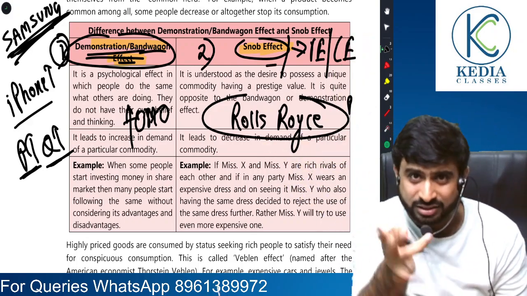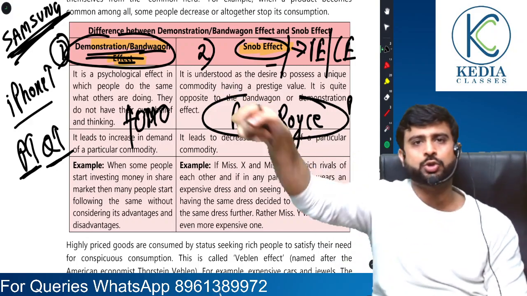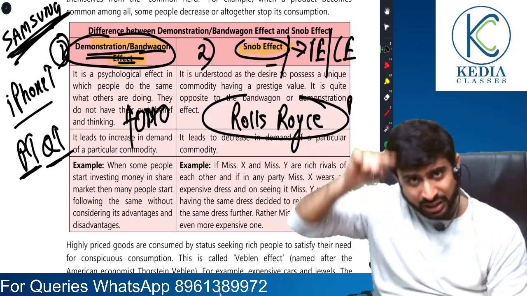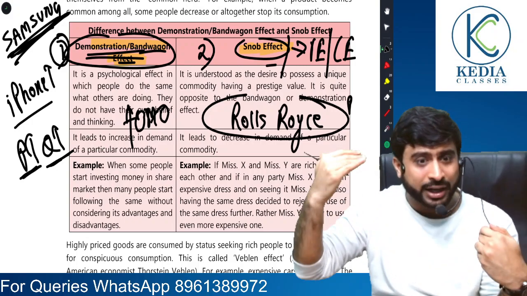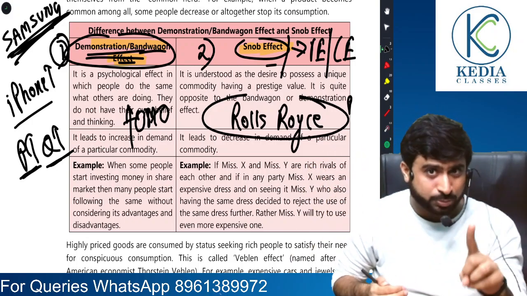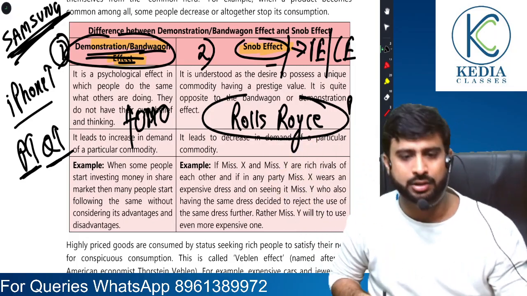But in the snob effect, it's the opposite. I will buy that thing which others don't have, even if it is at a higher price. So in both cases, they are exceptions. At higher prices, we are demanding more. But in the bandwagon effect, it is because others are having it. In the snob effect, because others are not having it, I want it.